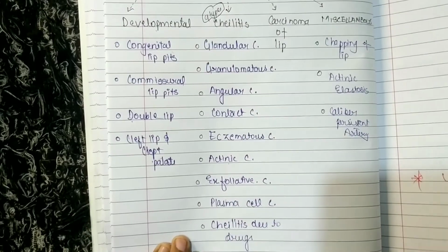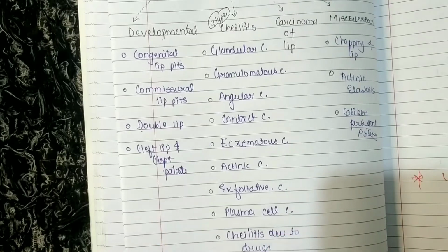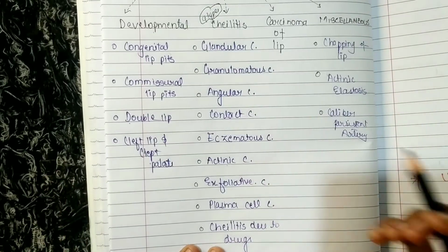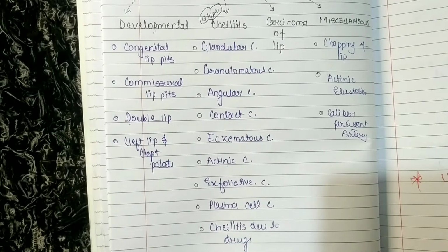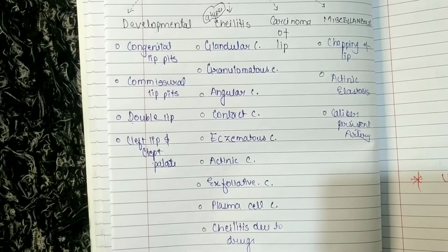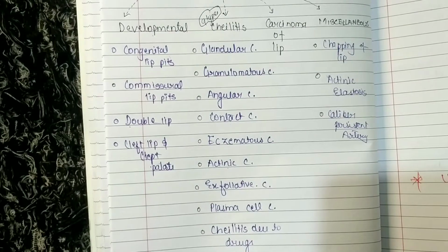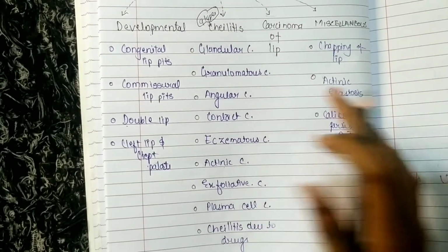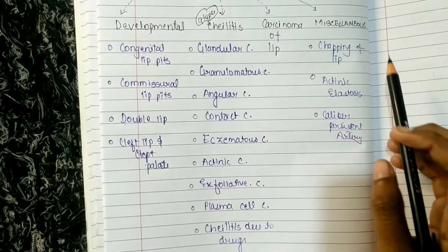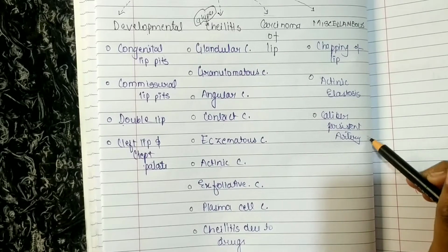So glandular cheilitis, granulomatous cheilitis, angular cheilitis, contact cheilitis, eczematous cheilitis, actinic cheilitis, exfoliative cheilitis, plasma cell cheilitis and cheilitis due to drugs. Now I pronounce it this way, though many people say it differently. I don't know the correct pronunciation, but I say it this way. Then coming to carcinoma of lip, which is again a very good topic, we will cover it. Then we have miscellaneous, in which there is chapping of lip, actinic elastosis or caliber persistent artery.